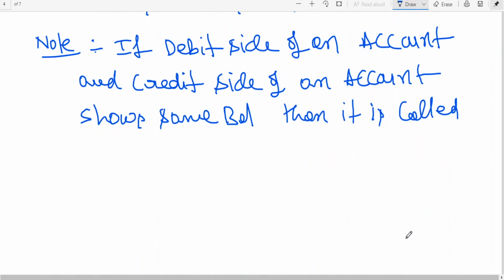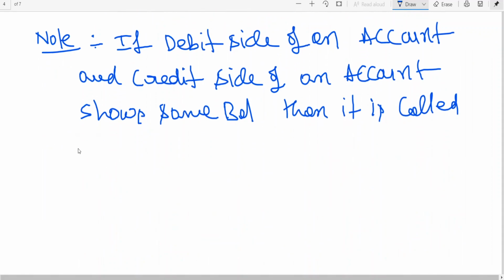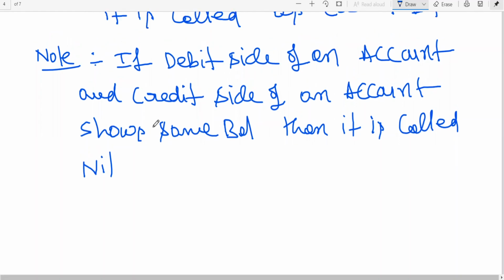It happens very rarely. That means the debit side of the account is 5,000, the credit side of the account is 5,000, then it is called nil balance.